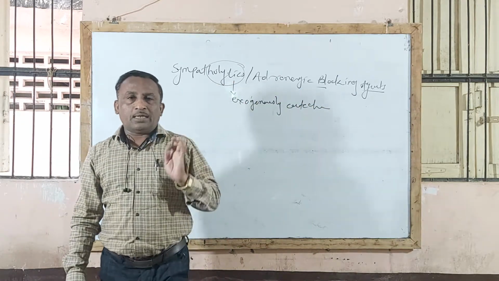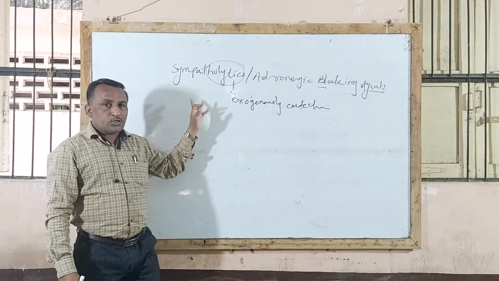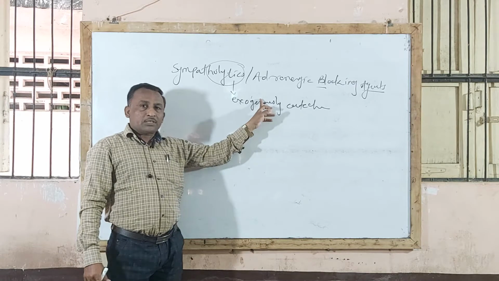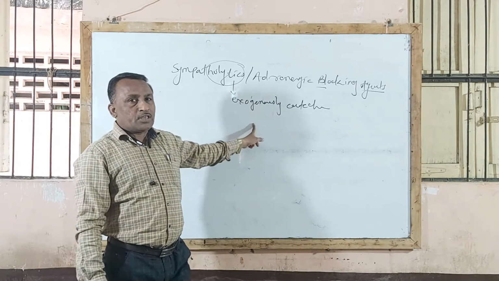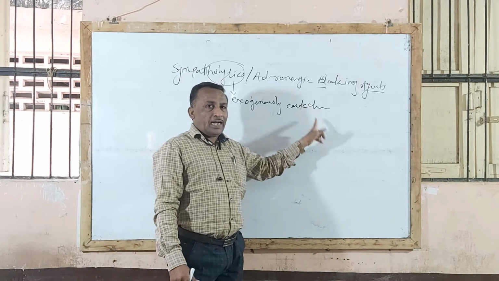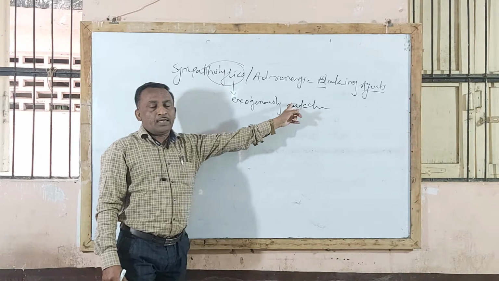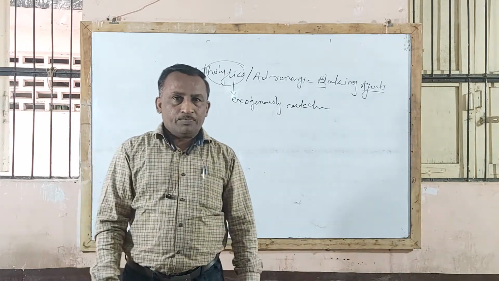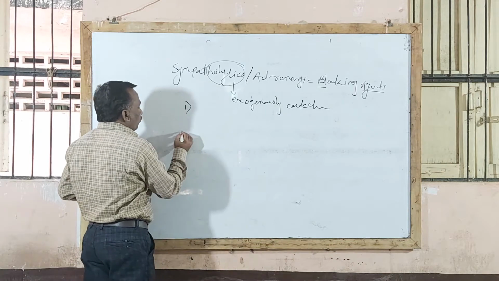Very simple: these are the pharmacological agents which block natural stimulation of the sympathetic nervous system, or those drugs blocking exogenously administered catecholamine action.